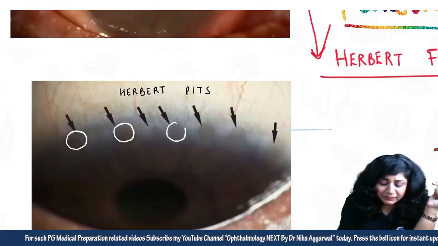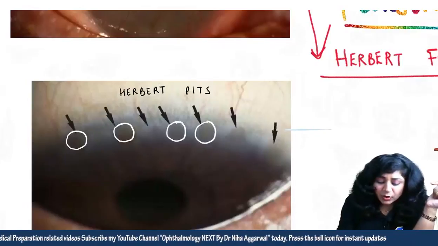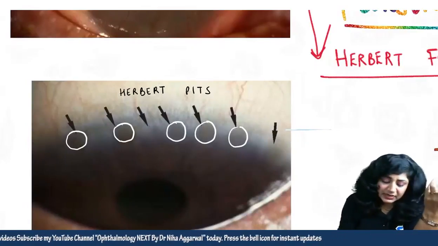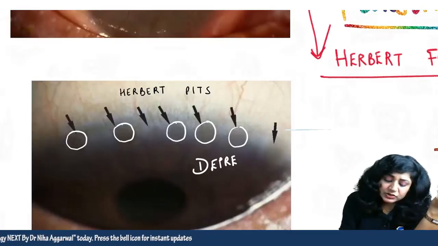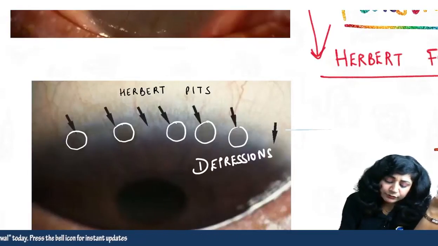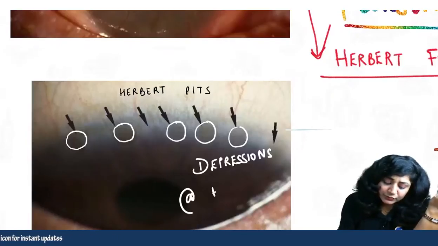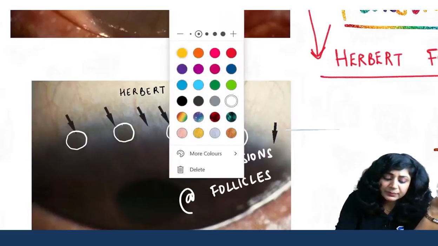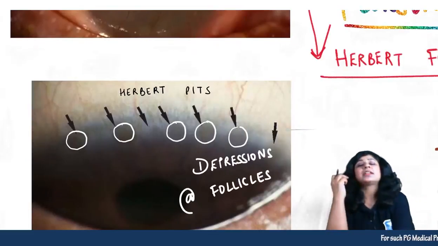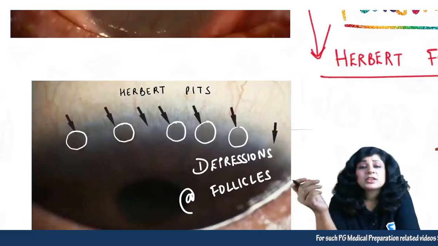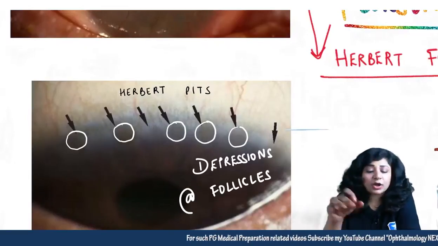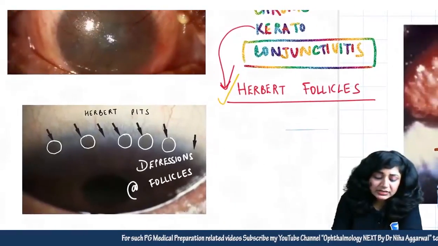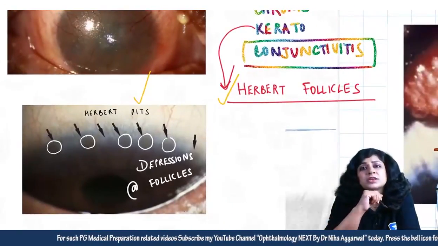So we also have these areas. These are actually called pits. Pits means that these are the depressions at the site of the follicles. When these follicles are healing, they leave depressions, and these depressions are called Herbert pits. Now these pits are not found in the conjunctiva, but they are found in the cornea. So we have Herbert follicles and Herbert pits found in the cornea.